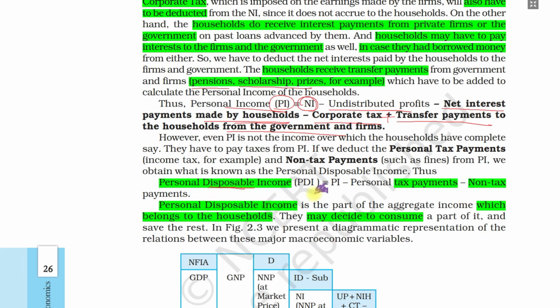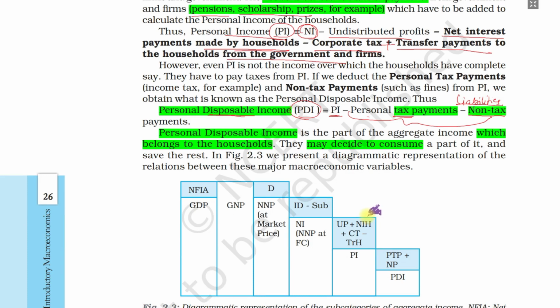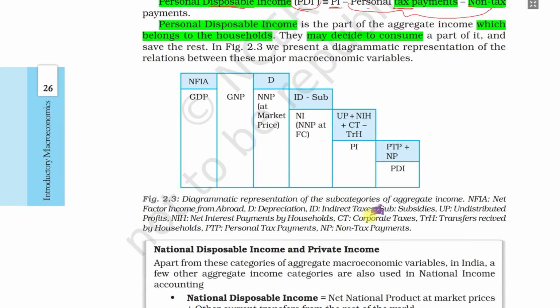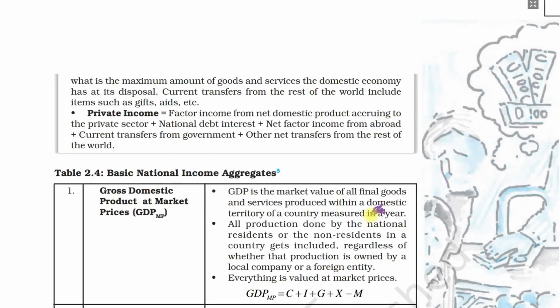So disposable income means personal income minus tax payments, and non-tax payments, since some liabilities and interest are already there. If we subtract all liabilities, we get disposable income. Disposable income is whatever income you have with you, and you can spend it anywhere you like.